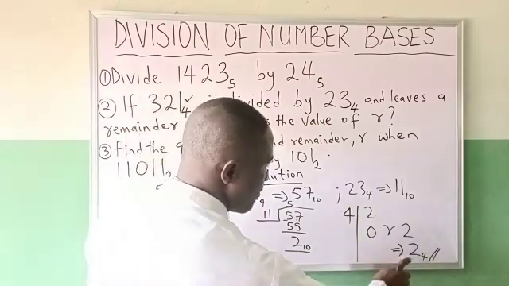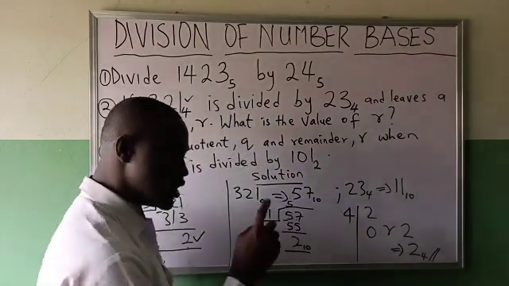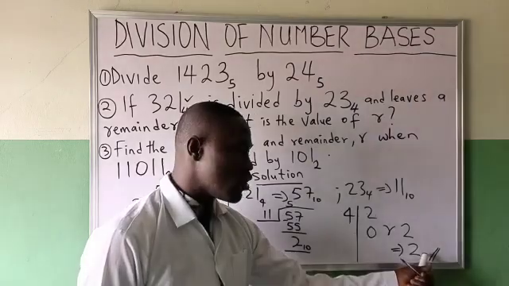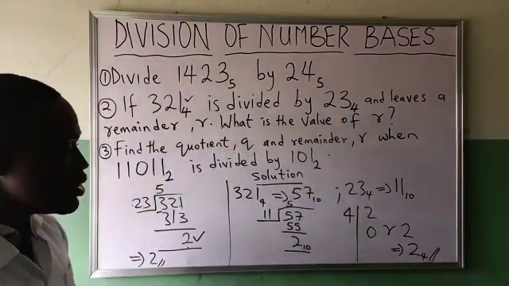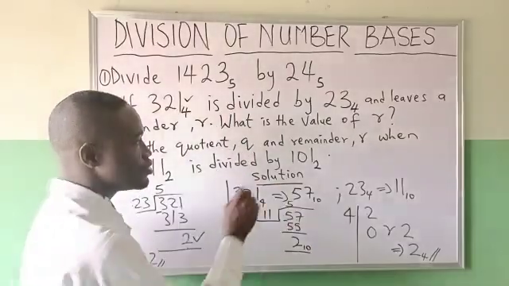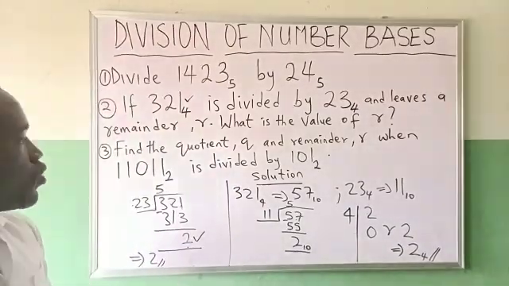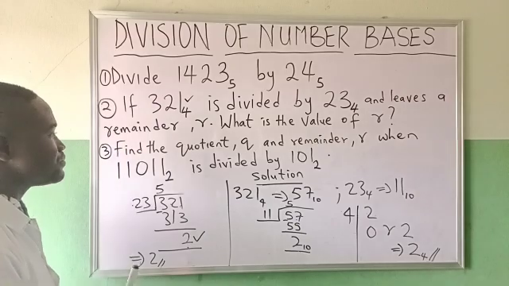As you can see, the number 2 is lower than the base. That is correct. But if the number you are seeing here is greater than or equal to the base, it is wrong. That means there is an error somewhere. So that is how to solve question number 2. We'll go to question number 3.